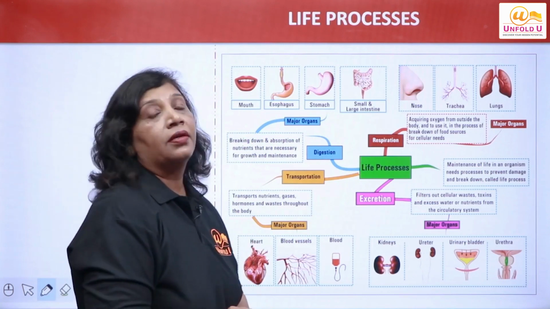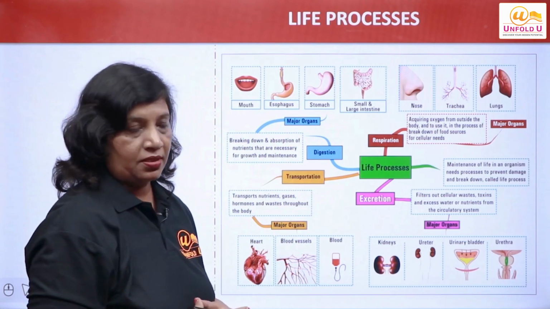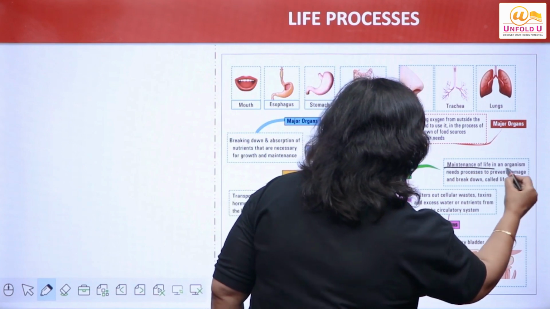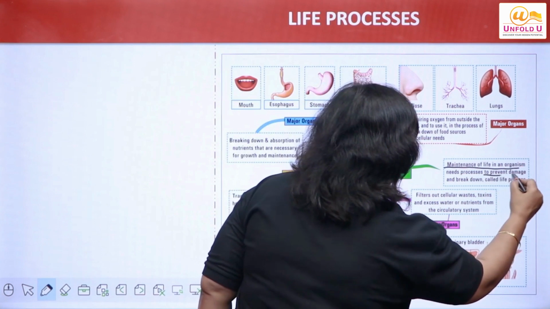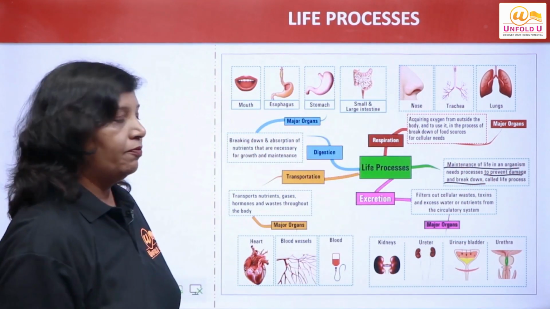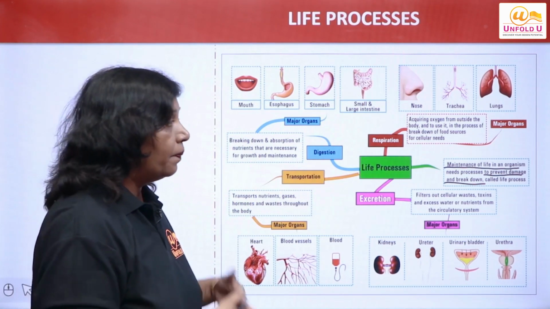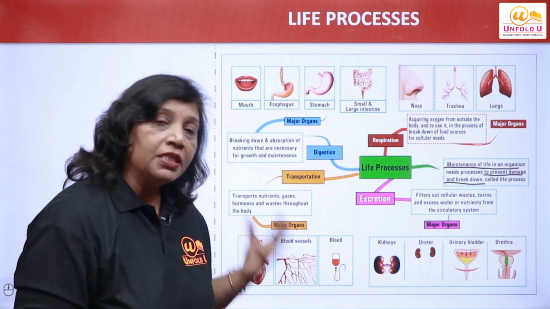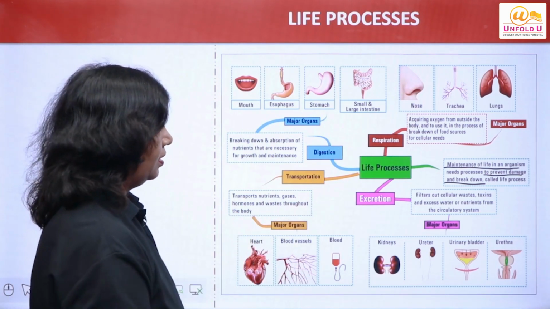Next, look at the organs involved in various life processes. First of all, what are life processes? It is the maintenance of life in an organism, right? It involves prevention of damage and breakdown. All the life processes which are required for maintenance and repair of the living organisms, to stop the damages taking place to their body, are called life processes, right?